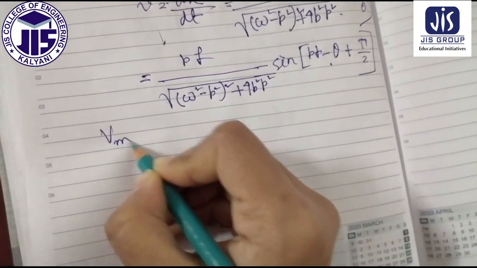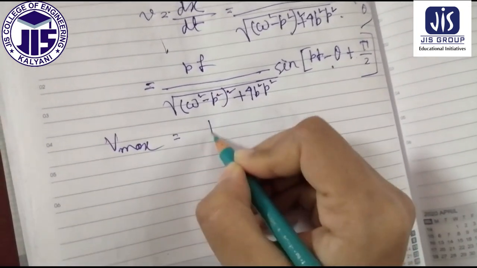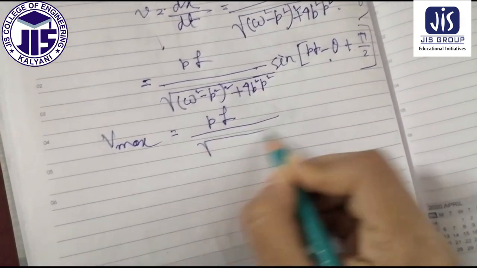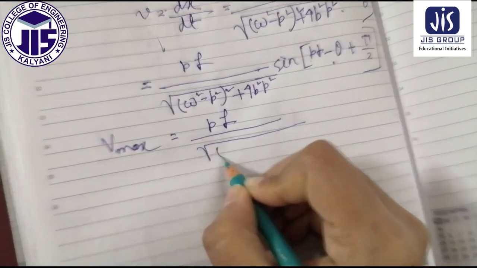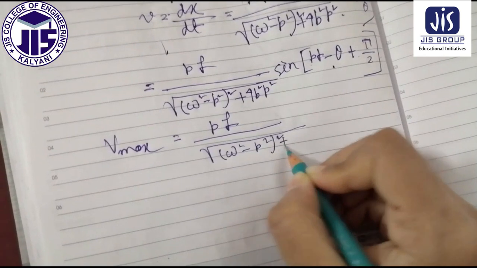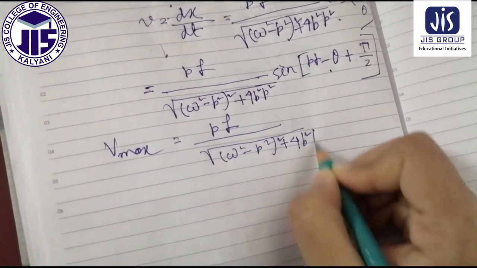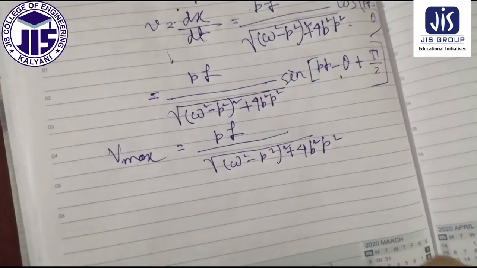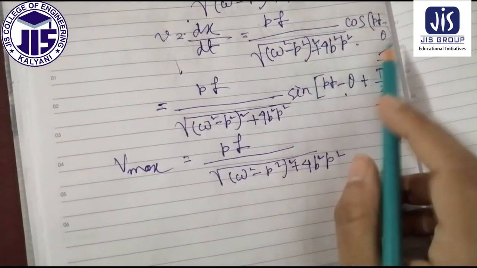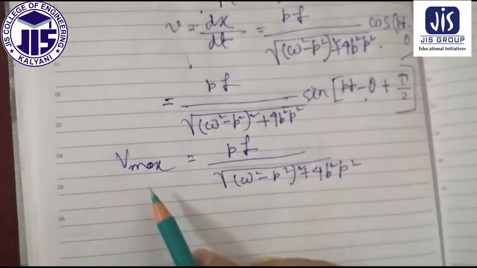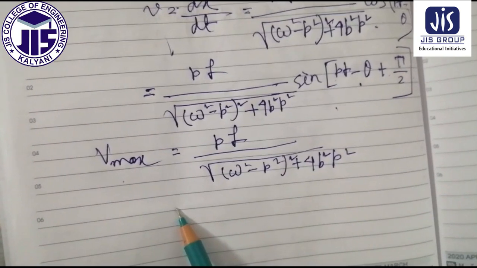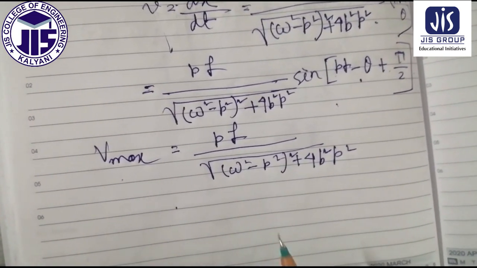Now V max is equal to pf divided by root over of (omega square minus p square) whole square plus 4b square into p square. Since the maximum value of cos can be 1, obviously Vmax will be equal to this. So this is the expression of the velocity maximum.